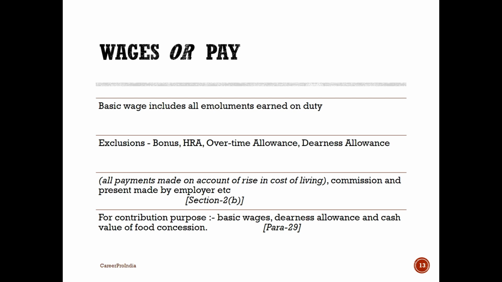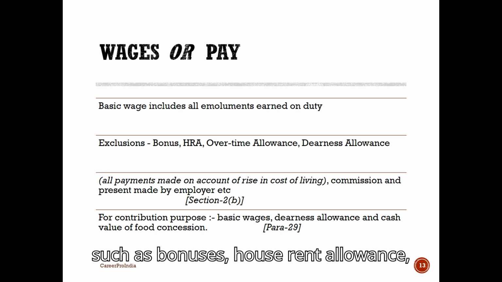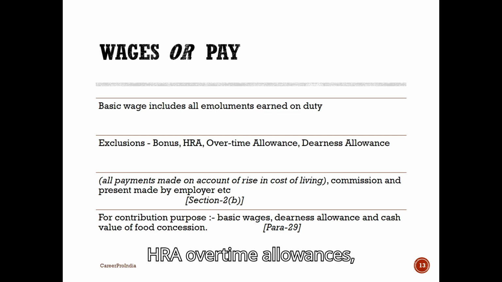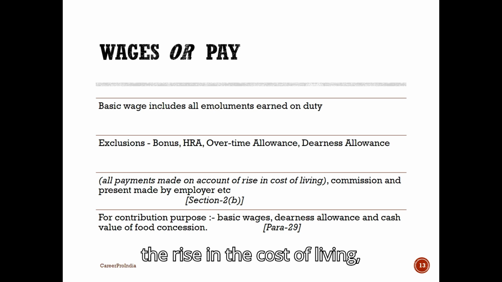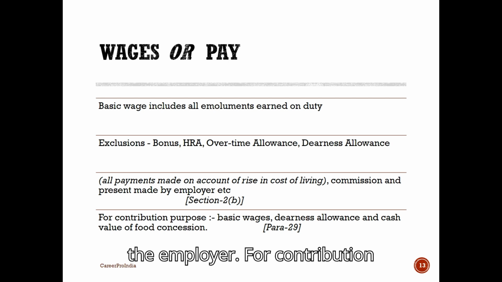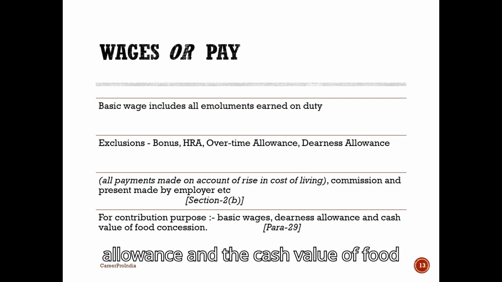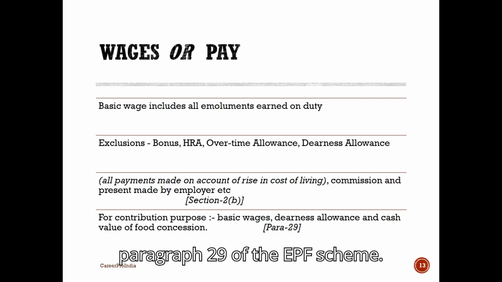duty. However, certain components are excluded, such as bonuses, house rent allowance, HRA, overtime allowances, dearness allowance, which accounts for the rise in the cost of living, commissions, and other gifts provided by the employer. For contribution purposes, basic wages, dearness allowance, and the cash value of food concessions are considered. This is outlined in Section 2(b) and paragraph 29 of the EPF scheme.